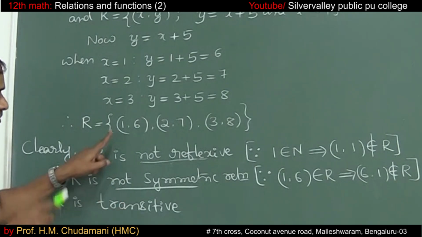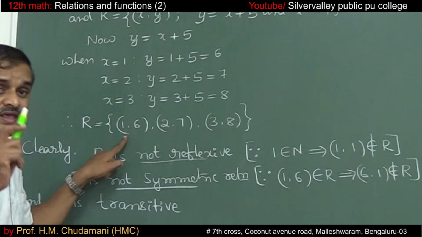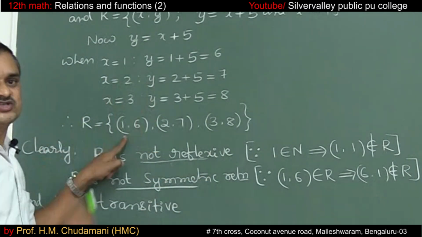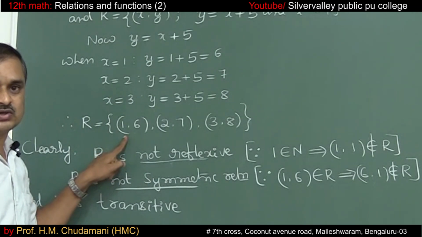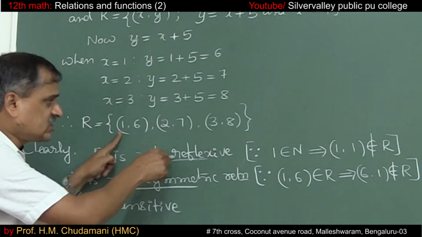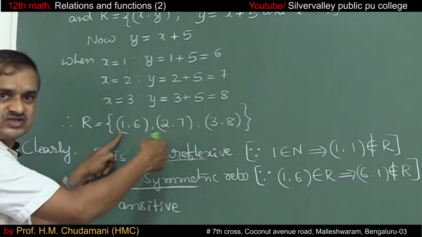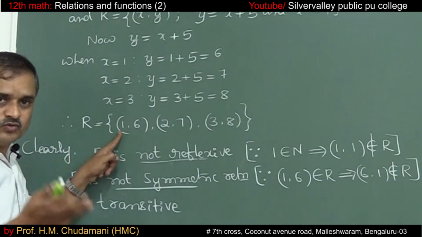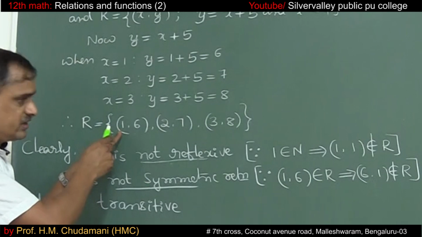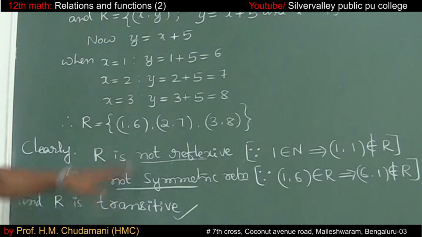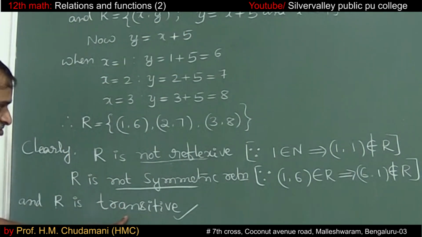Please listen. (a, b) belongs to R and (b, c) belongs to R, then (a, c) should belong to R. Then only it is transitive. Look at this. Along with (1, 6), (6, something) should be there. But there is no (6, something), so the second ordered pair does not exist. So we don't have a case to disprove it, it is not non-transitive. So it is transitive even for these cases. So the defined relation is only transitive but neither reflexive nor symmetric.